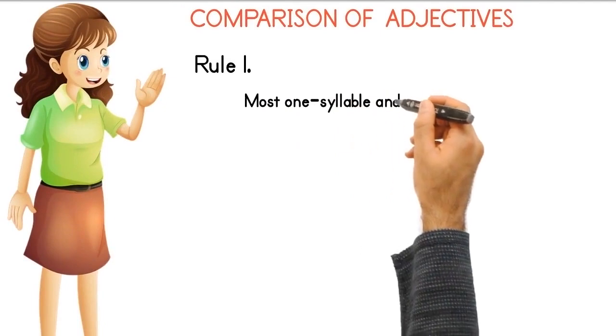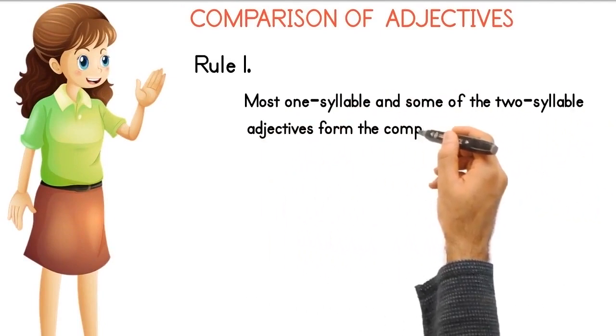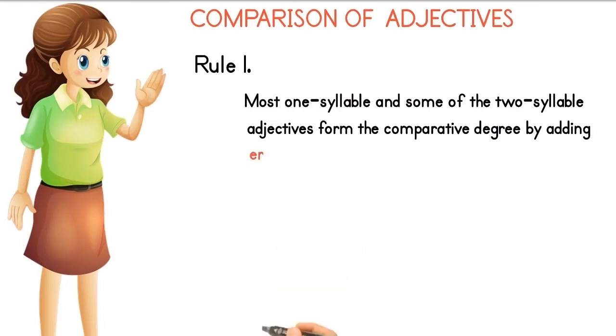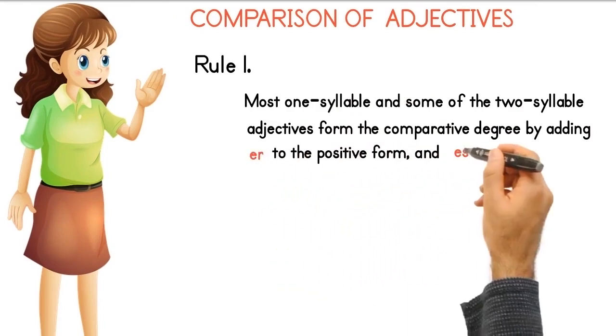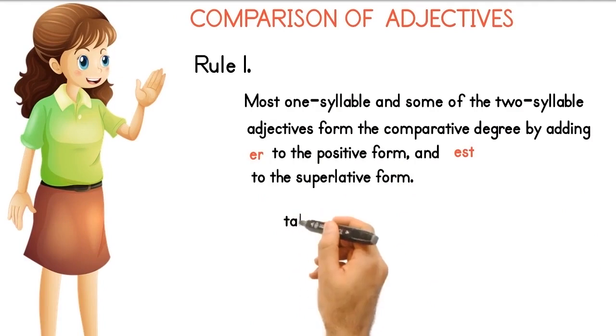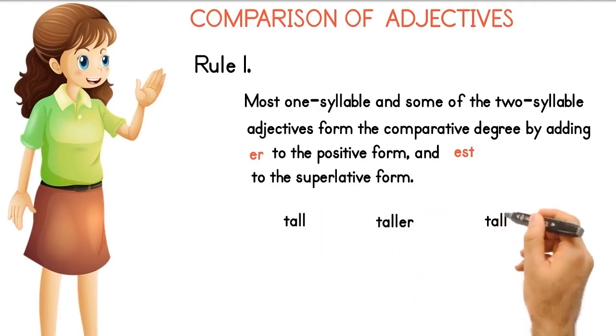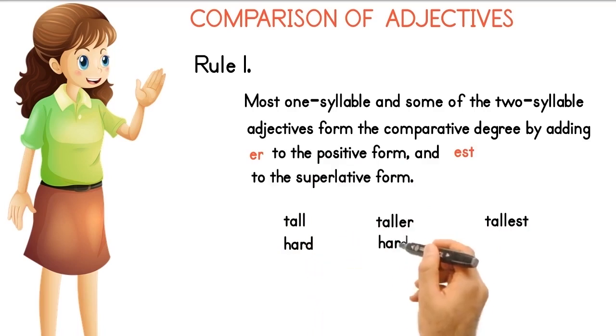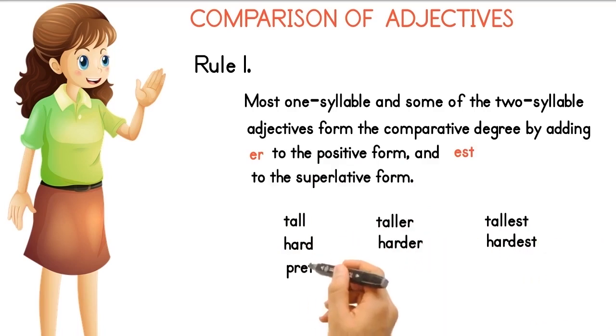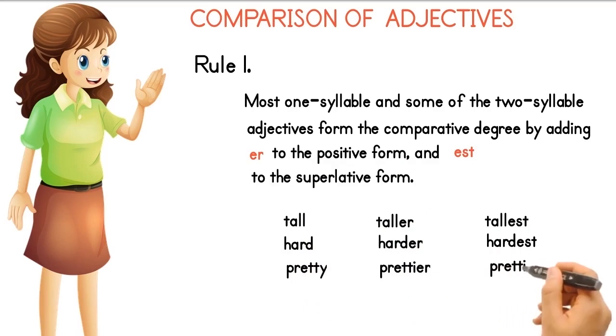Rule number 1. Most one-syllable and some of the two-syllable adjectives form the comparative degree by adding er to the positive form, and est to the superlative form. Examples: tall, taller, tallest, hard, harder, hardest, pretty, prettier, prettiest.